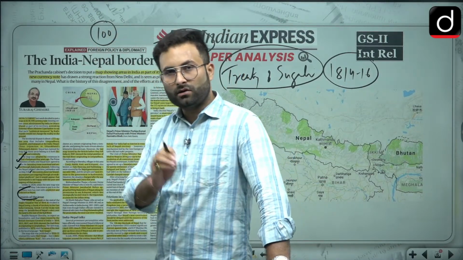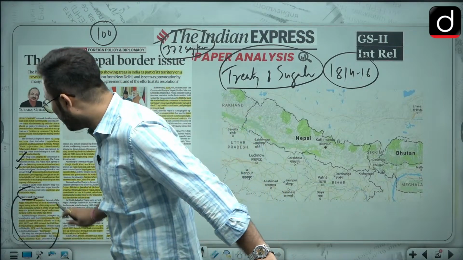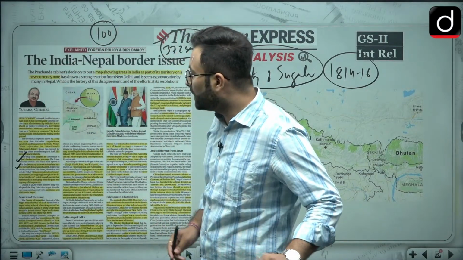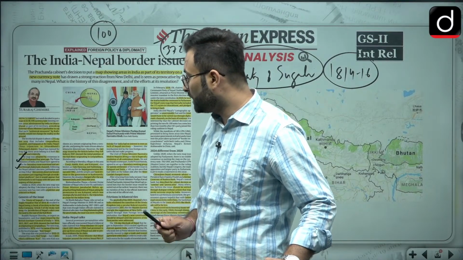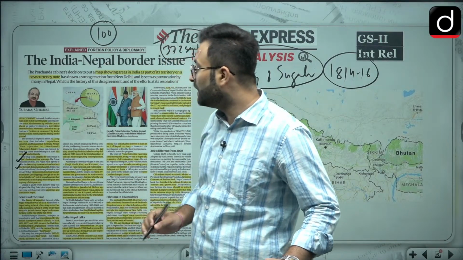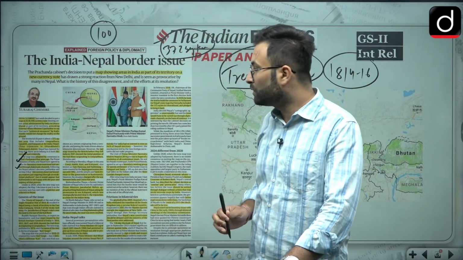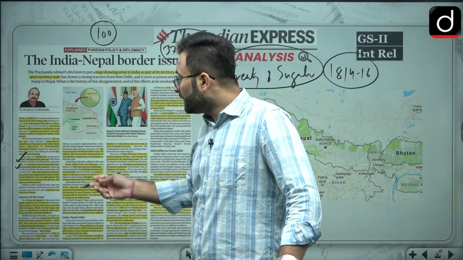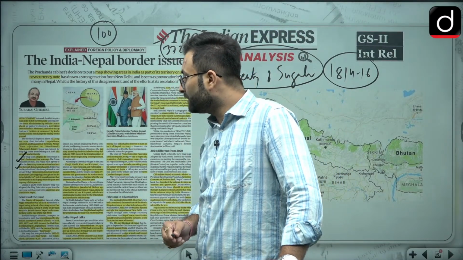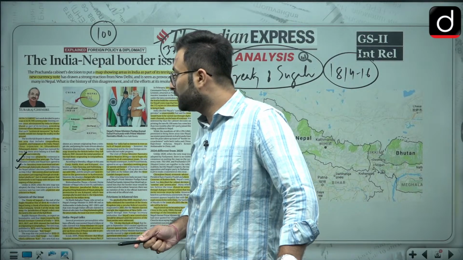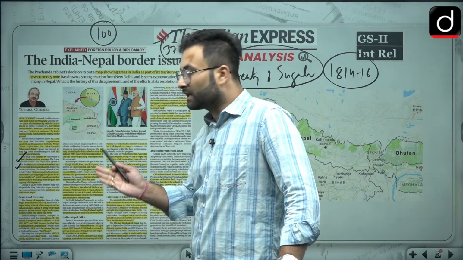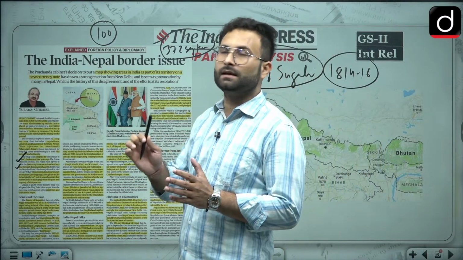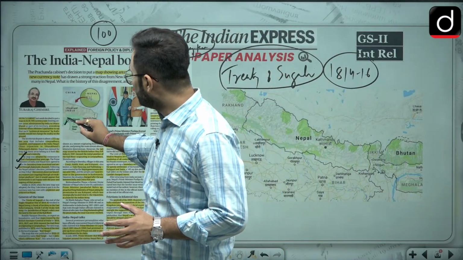If you have any interest, you can go through this particular paragraph, or I can read it for you, so that would be better. Okay, so Treaty of Sugauli: the Anglo-Nepalese War of 1814 to 16 resulted in Nepal losing a chunk of its territory to the East India Company. That was something static which we have already seen. Article 5 of the treaty took away the jurisdiction of Nepal's ruler over the land to the east of the Kali River. Now, the Kali River is the issue basically.